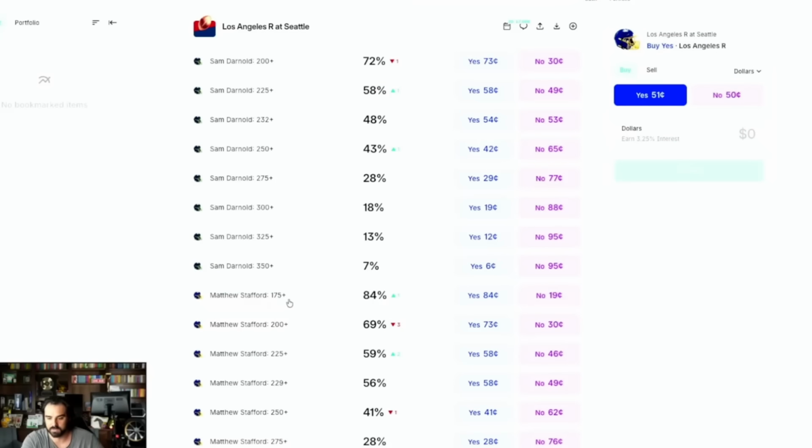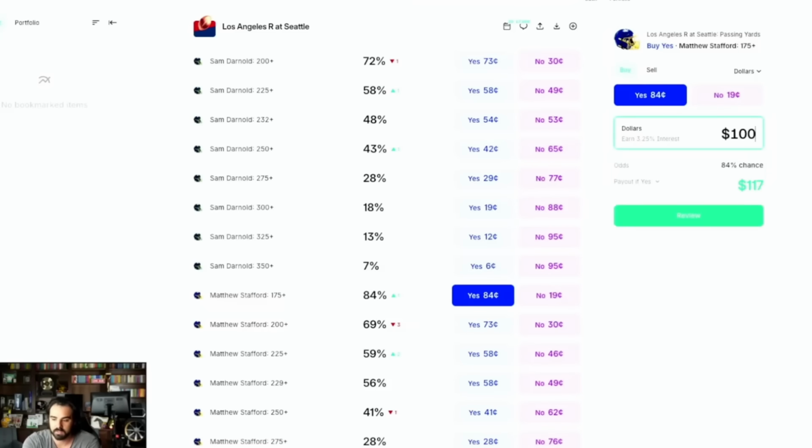So look, Stafford 175 plus here. Go up here, you want to put 1,000 on that. You're not going to make any money though. The reason why is because nobody's betting that he's not going to pass for 175. Okay, you have to kind of account for that when you're looking for something here.